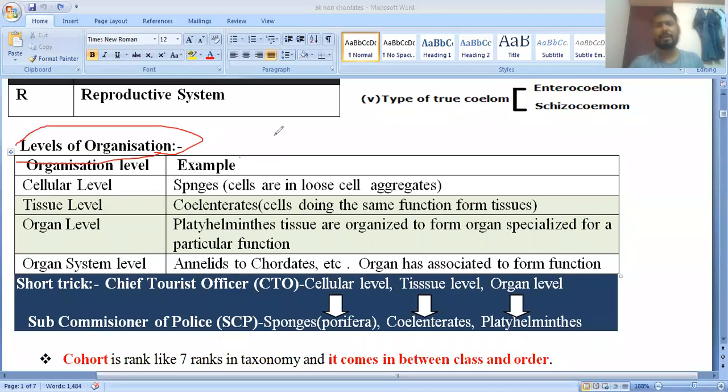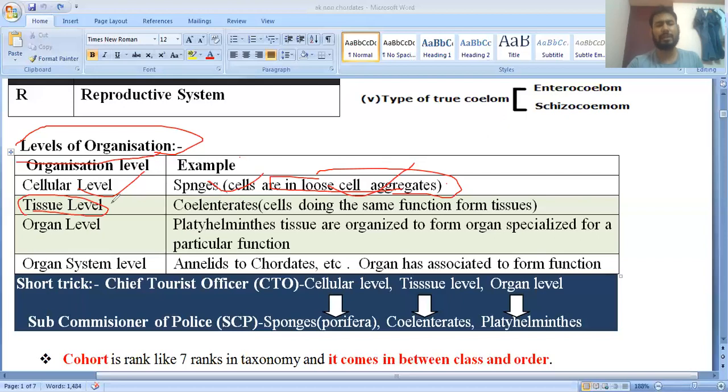Protoplasmic grade organization is found in the protozoa. Cellular level of organization is found in the sponges. Clear? One more, tissue level organization. Cellular level means here they have loose cell aggregates. Loose cell aggregate means cells are not compactly aggregated. So they have a loose arrangement of the cells.